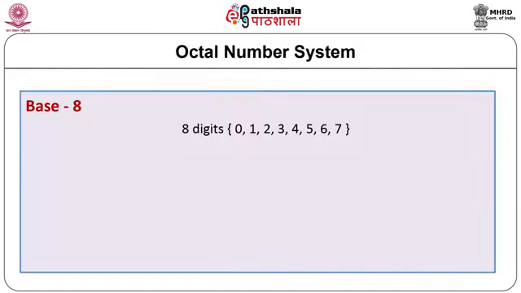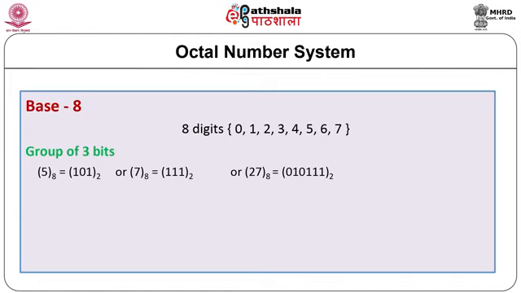Let us consider octal number system. The octal number system consists of 8 symbols. They are 0, 1, 2, 3, 4, 5, 6 and 7. As there are 8 symbols, the radix or base of the system is 8. Octal and hexadecimal systems provide a shorthand way to deal with long strings of ones and zeros in binary.